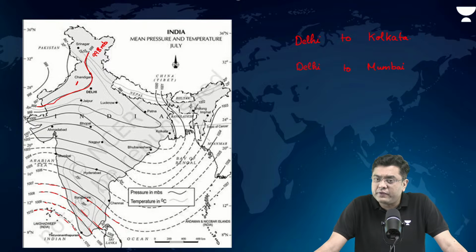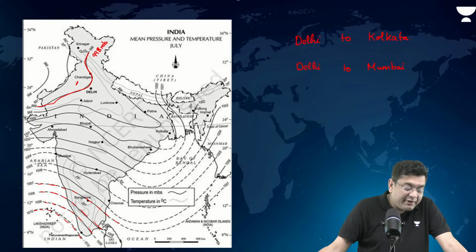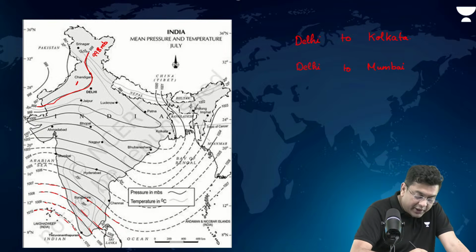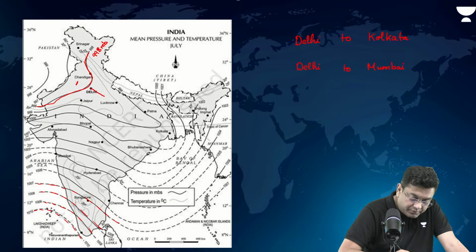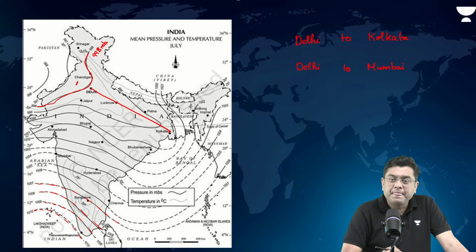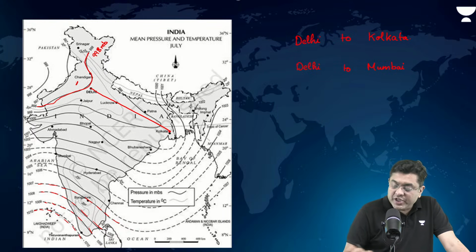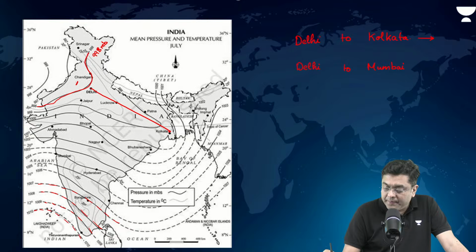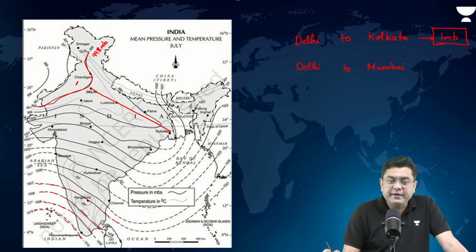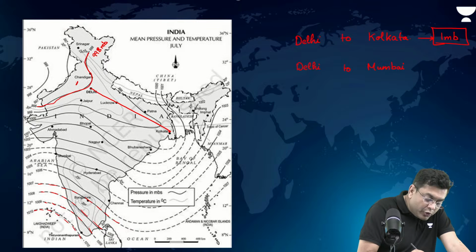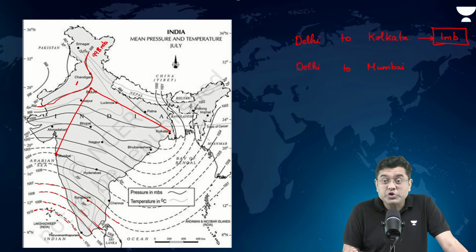Out of these two places, you will find that while you are moving from Delhi to Kolkata, the pressure is changing by 1 millibar, isn't it? Whereas while you are moving from Delhi to Mumbai, the pressure is changing by almost 6 millibar.